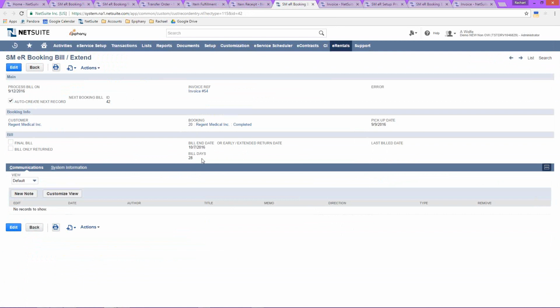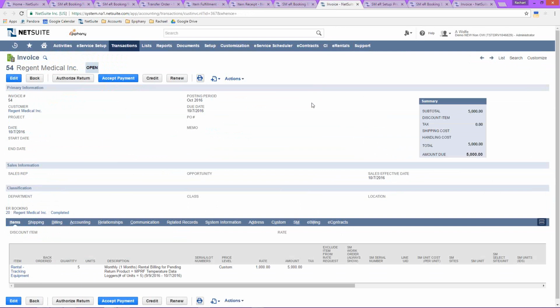The system will automatically generate an invoice based upon the bills that you have set up. And then now you have an invoice that was created. In this scenario, this is making a rental invoice for 5 units on a monthly rate of $1,000. This would be for a standard rental of this item.